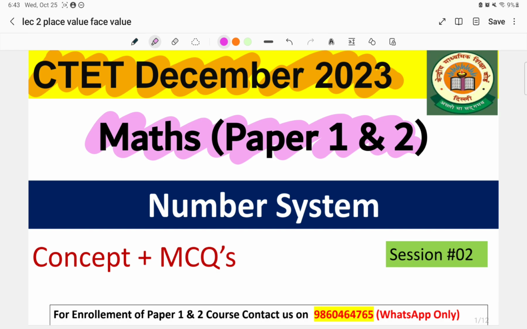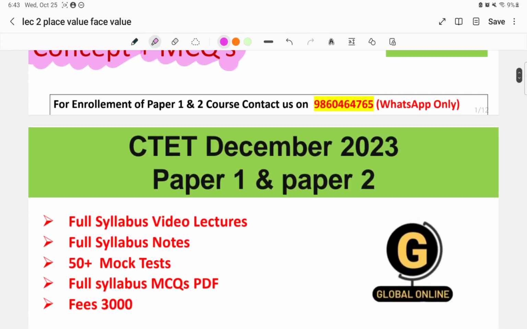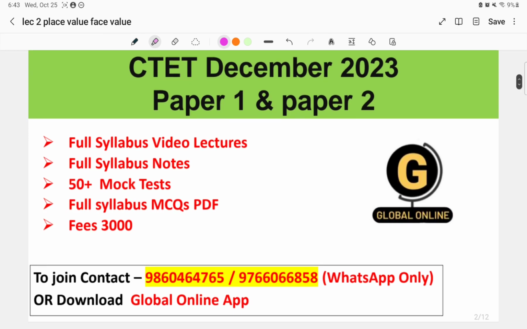In session 1, we have seen some of the important terminologies and terms from the number system. In today's lecture we'll be talking about this in detail. Along with this, students, this whole number system will be covered, including the concepts. I'll be explaining different MCQs that can be directly asked in your examination, and we will be practicing a lot of MCQs over here.